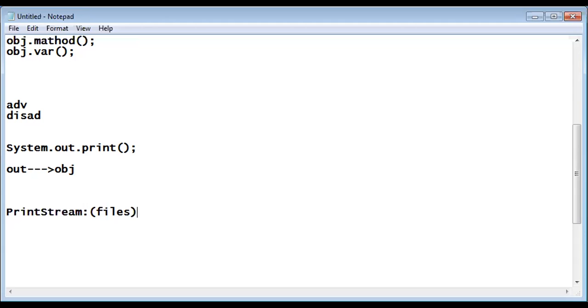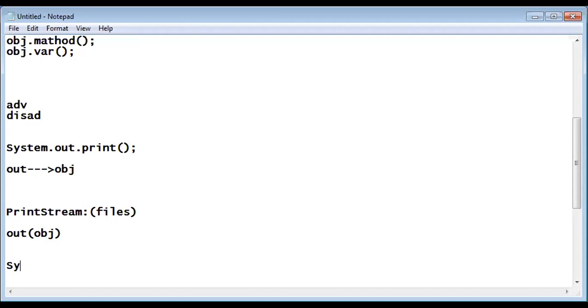Files is there in your syllabus, yes. During files, I will discuss that. Now, in the PrintStream class, there is one object called out. Out is an object inside the PrintStream class.